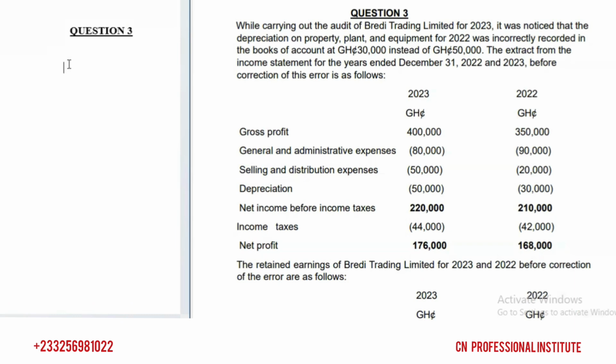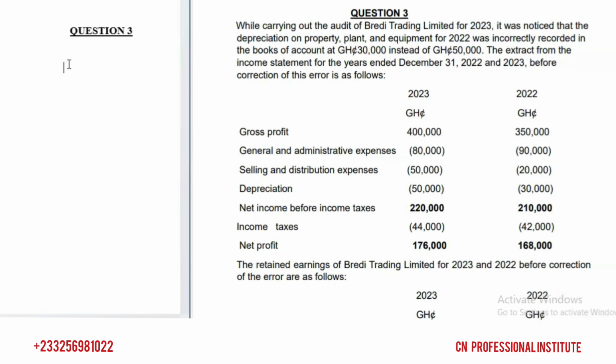So if the error will increase expenses, profit will reduce, so when you are correcting the error, add it back to profit.